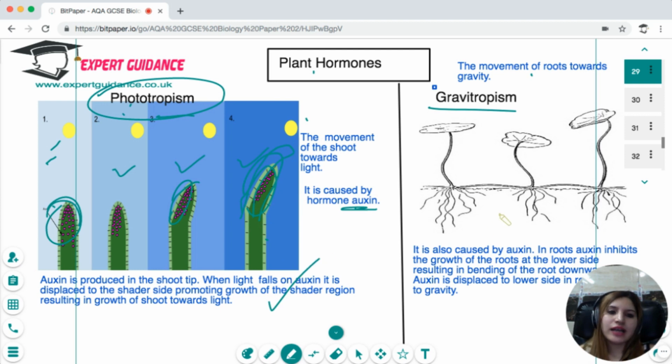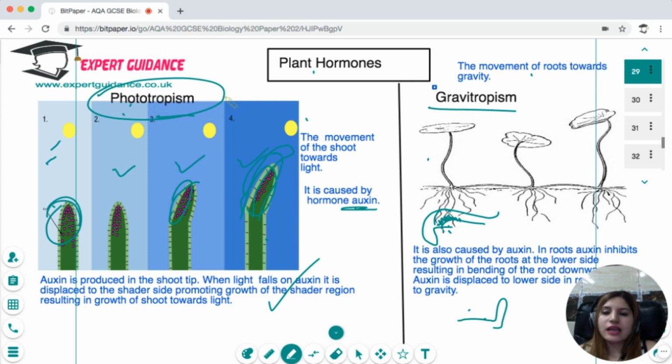On the other hand, in response to gravity, the auxin shifts towards the lower side. In the roots, auxin has an opposite effect. Where it is concentrated, it is inhibiting the growth. So the other side of the root grows, which results in the bending of the root downwards. So auxin causes bending of the root downwards, and it causes the shoot to grow upwards.